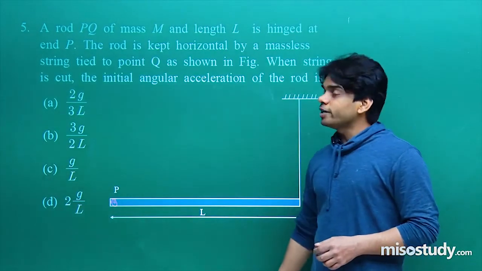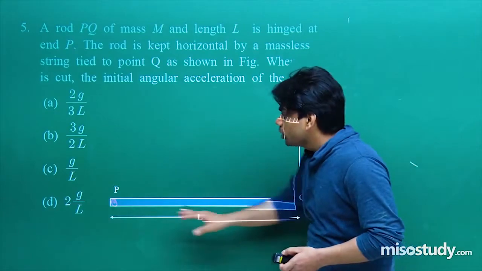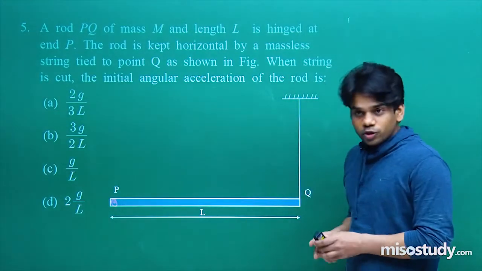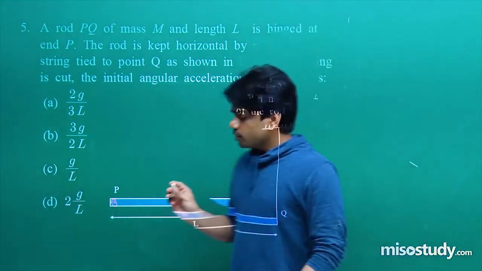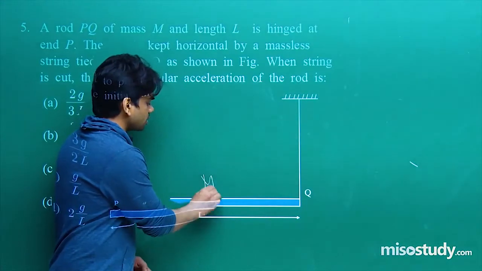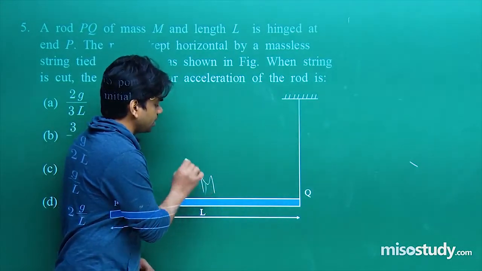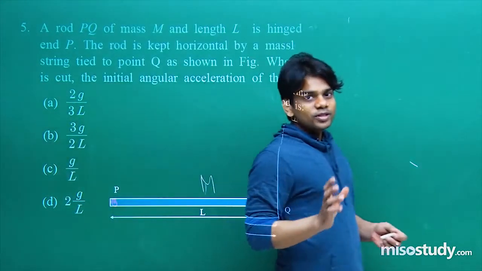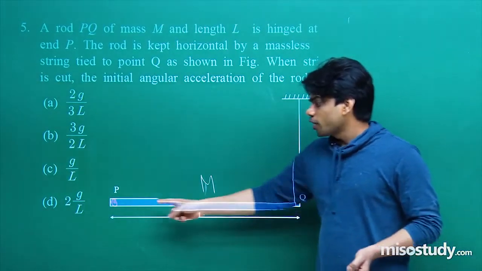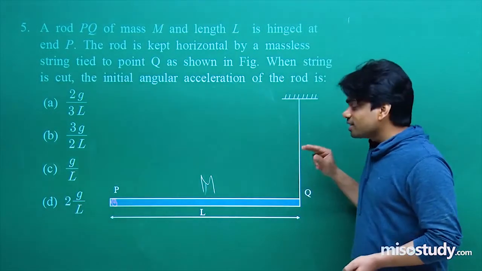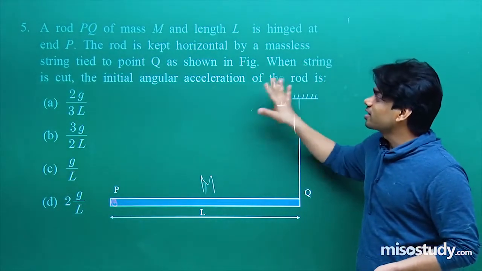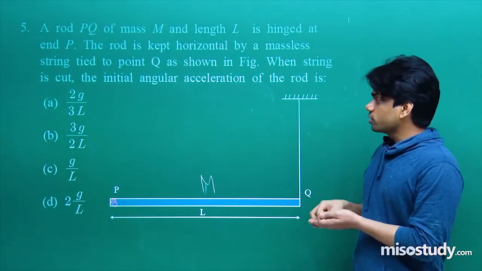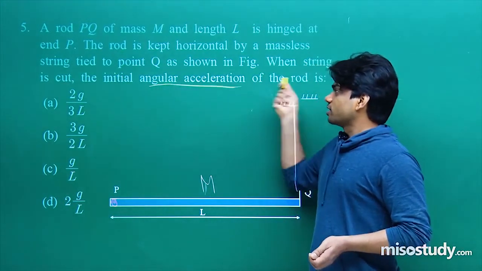Once again, I want you all to read the question and understand. We have a rod PQ. Mass is given as capital M. So let me write down the mass separately. Here we have the rod, mass M and length capital L. Now the question says it is hinged at this point P. That means if you cut the string, it will start coming down. And the question is asking, when the string is cut, the initial angular acceleration. This is what is required, the initial angular acceleration.